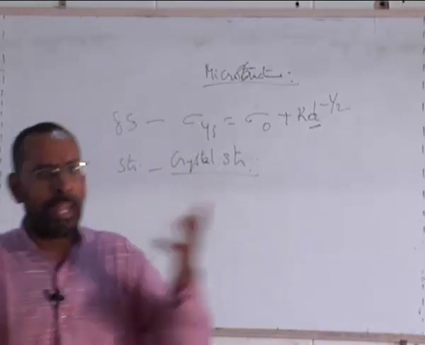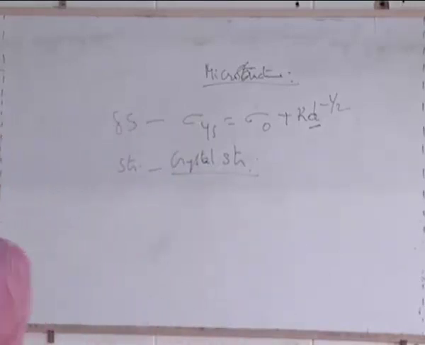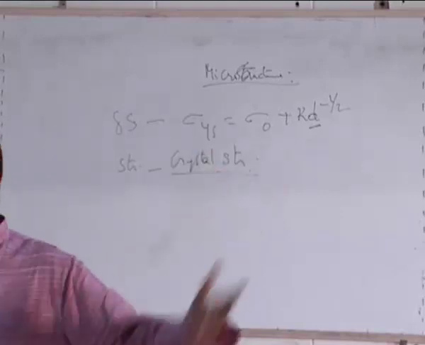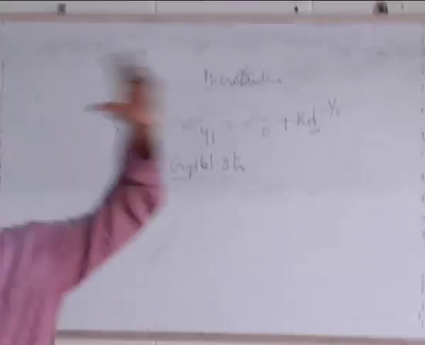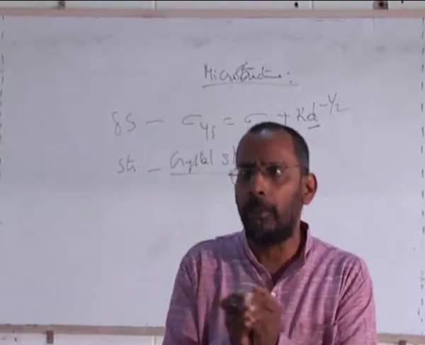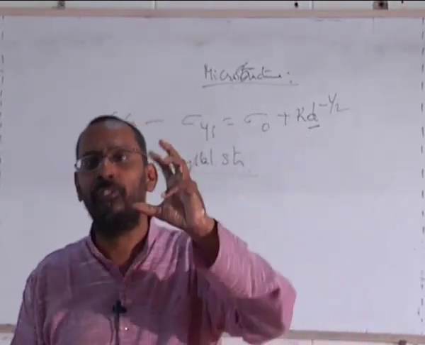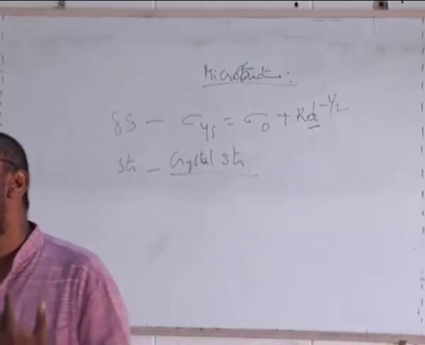The number of combinations of slip directions and slip planes that are available for a dislocation to move are higher if the slip systems are more. That means dislocation can easily move. If not on this plane, it can move on this plane. If not in this direction, it can move in another direction, if the number of such combinations are more. If the number of combinations that are available for a dislocation to move are fewer, then we say that material is not so easily deformable.